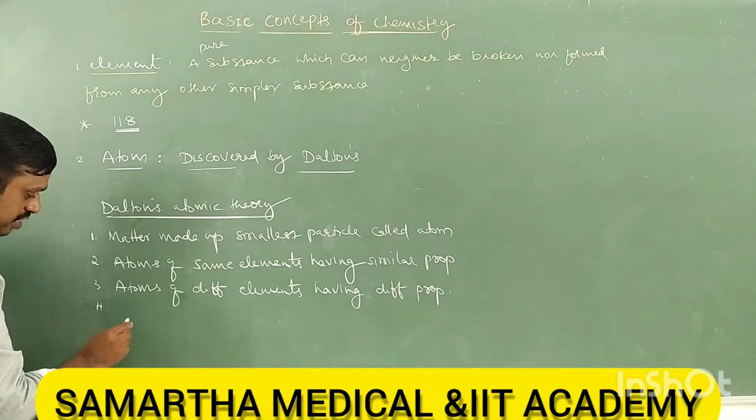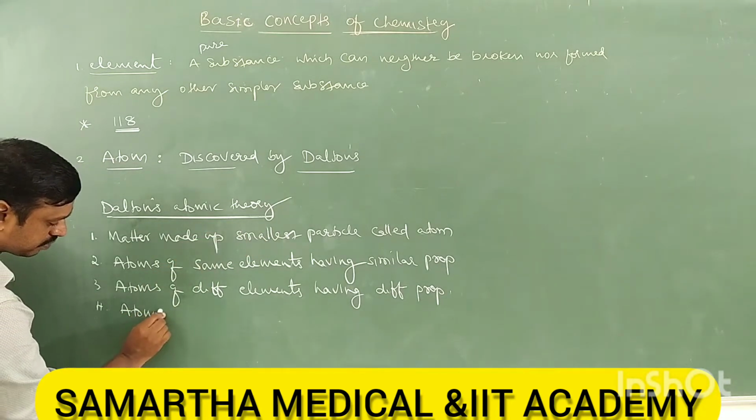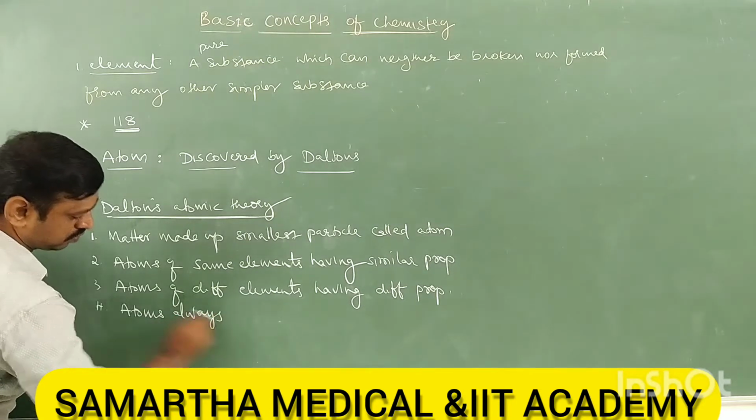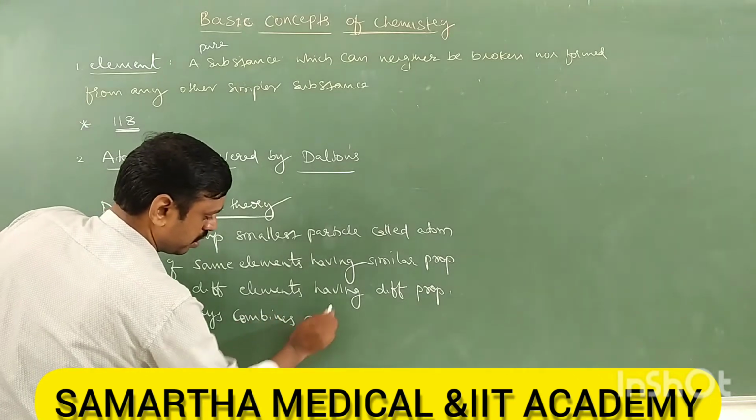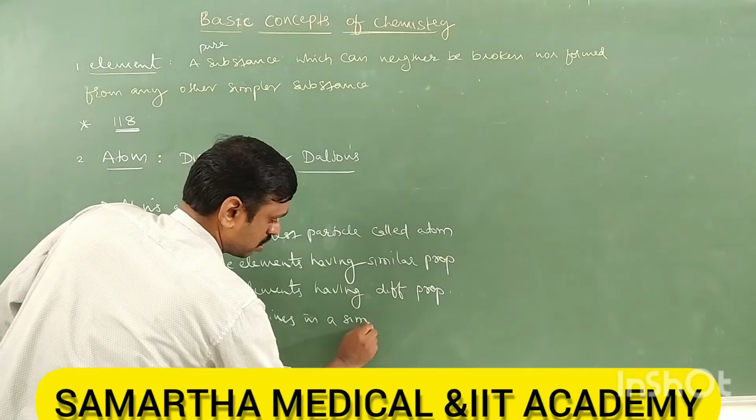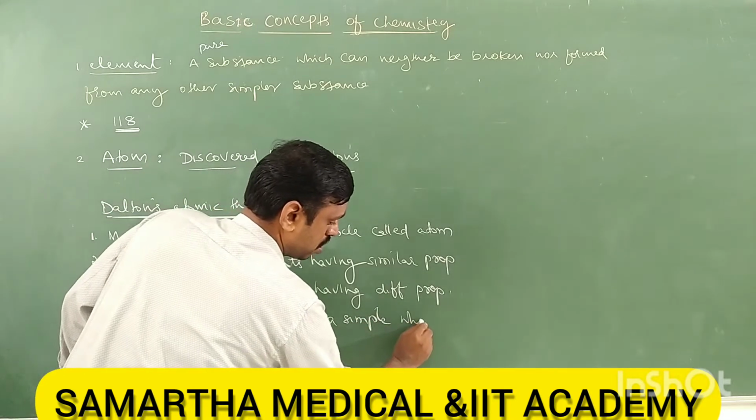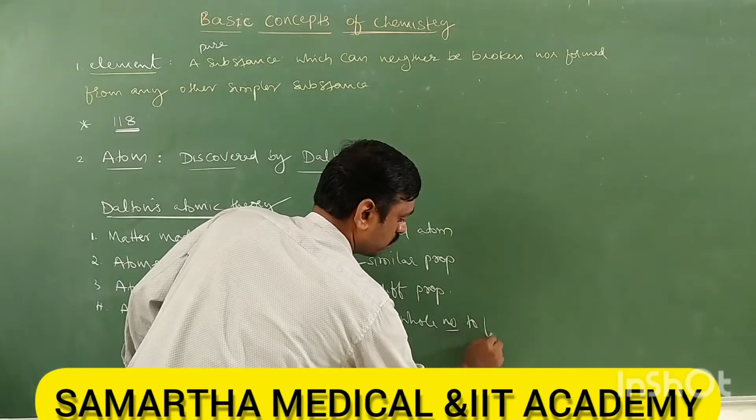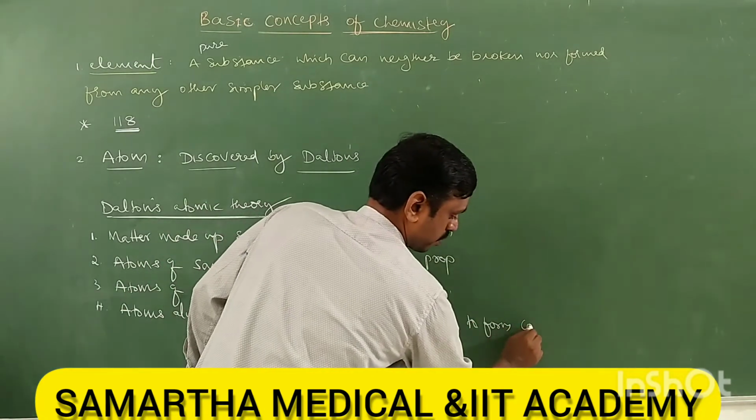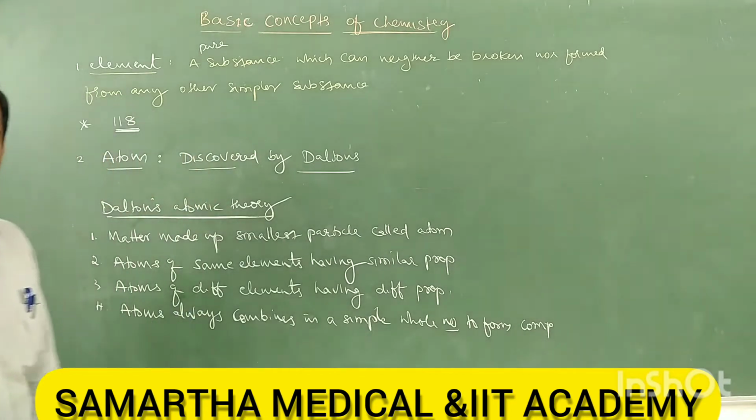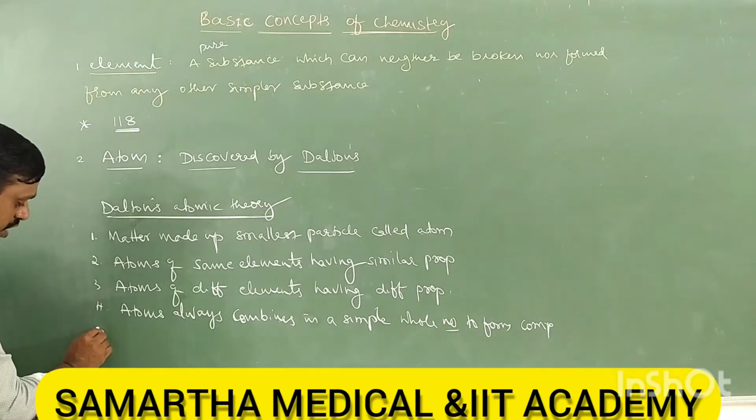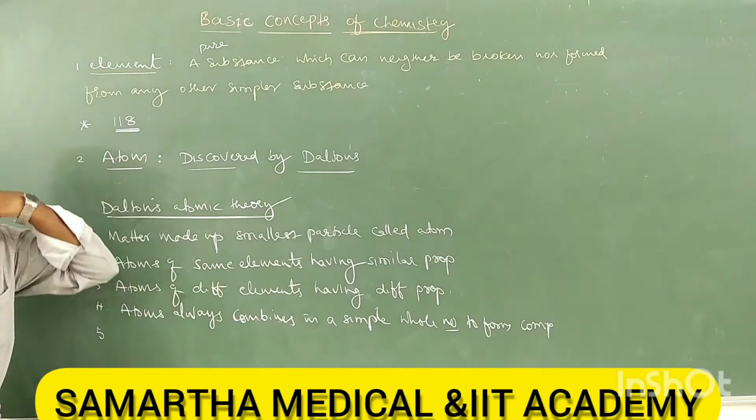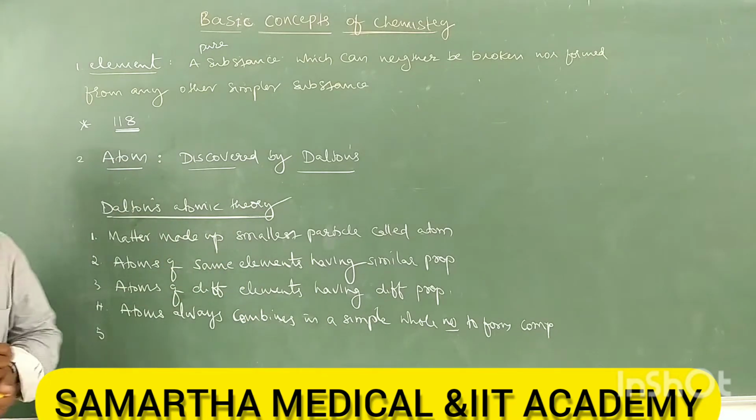Therefore the fourth postulate is atoms always combine in a simple whole number to form a compound. So that is the fourth postulate. Next is the fifth postulate. The fourth one is that atoms always combine in a simple whole number. Then what is the fifth postulate?